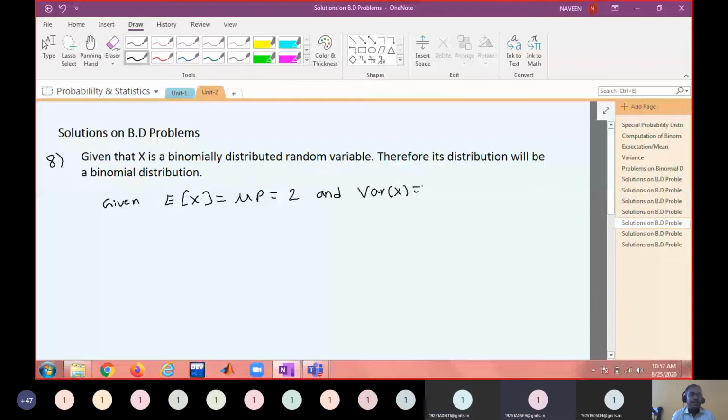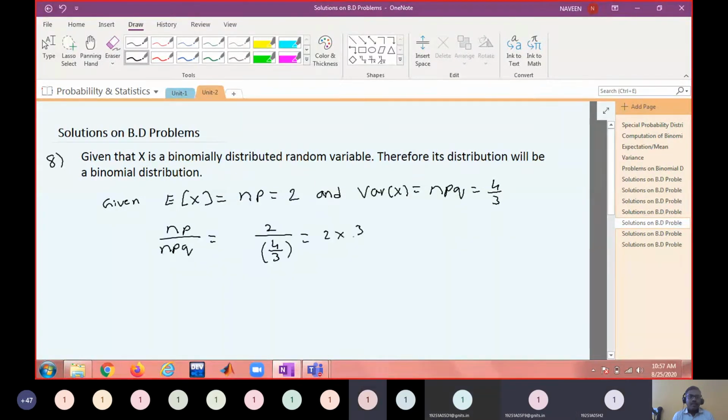NPQ. There is a mistake here. This is NP, and this is NPQ. How much? 4 by 3. So NP is 2 and NPQ is 4 by 3, means what is the N value then? What do you get? 6. So I think 1 by 3. NP by NPQ, if I write like this, 2 by 4 by 3. That Q means is 1. Q is 2 by 2, 3 by 4, is 2 by 4. Am I right? Yes, sir.